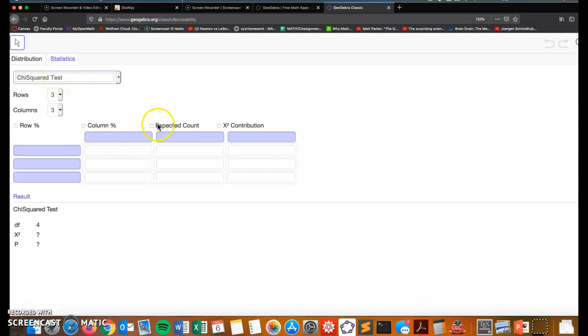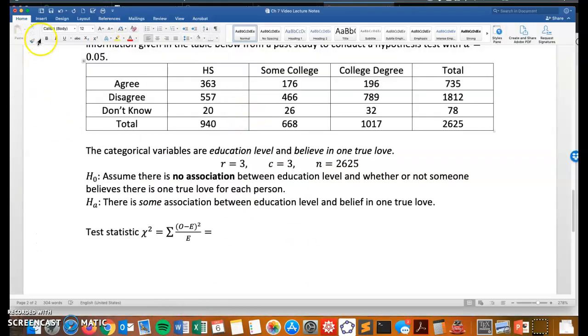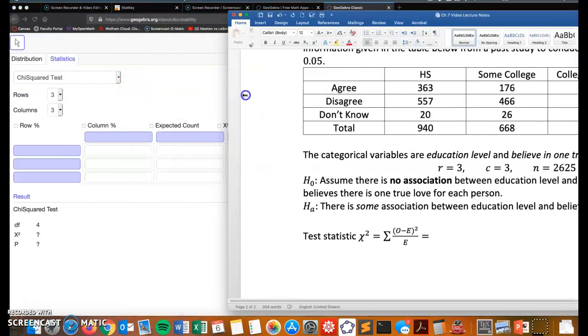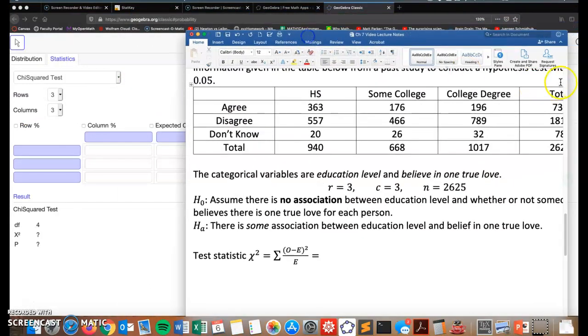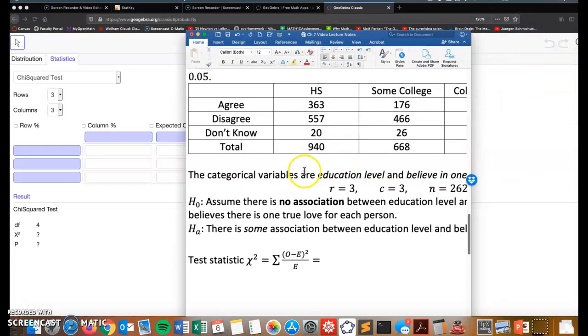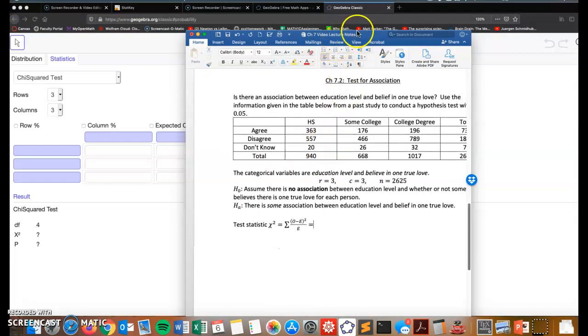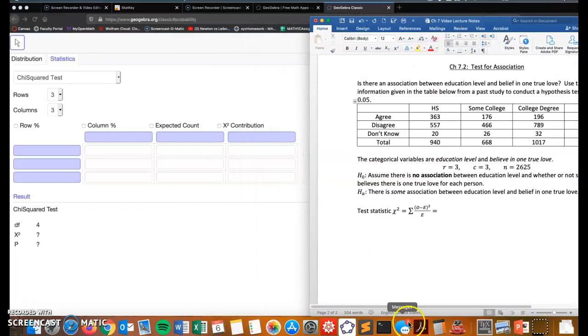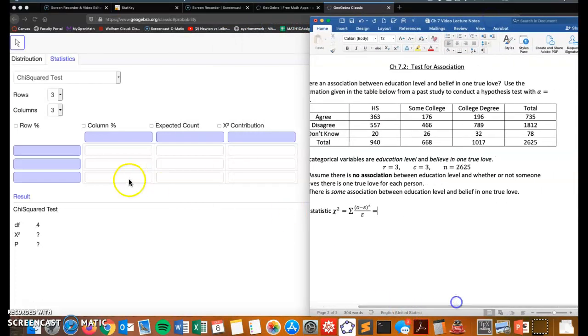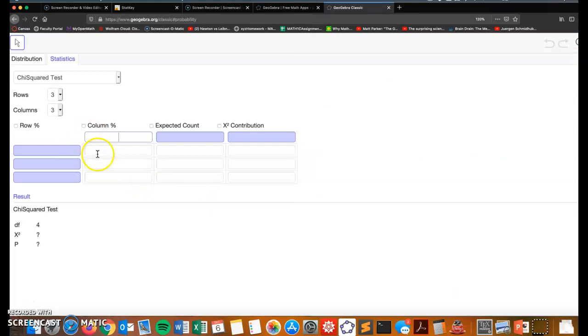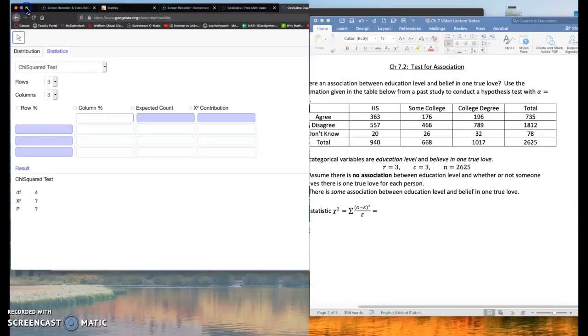Notice we've got rows and columns here. You could change these around, 4 columns, or 4 rows, 3 rows, and so on. I want to add our information here. Enter this information. I'm going to shrink this down a bit so it's easier to copy over. Let's see if this will work.